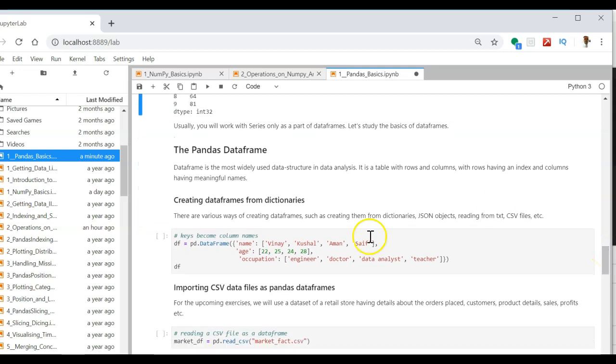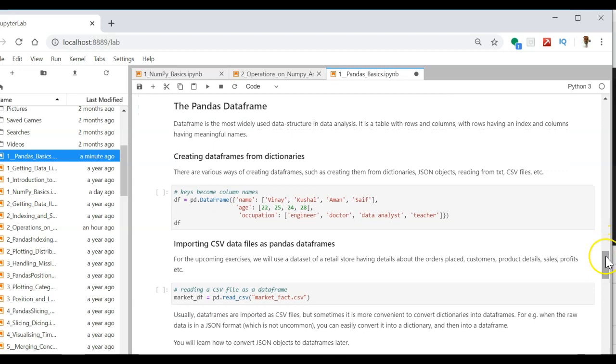Now the Pandas data frame. How to create the data frame? Well, more often than not, you won't need to create a data frame manually. Actually, when you upload a file from outside, or when you access data into the Python console from outside, a data frame is created. You will usually be uploading a CSV file, a text file or an Excel file into the system. So when you upload, it will create a data frame.